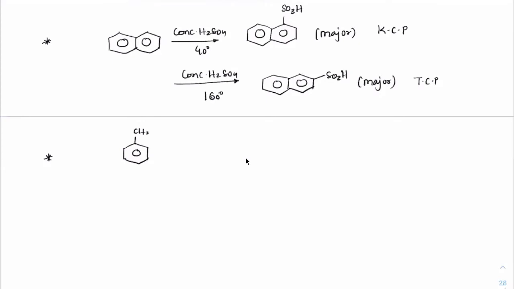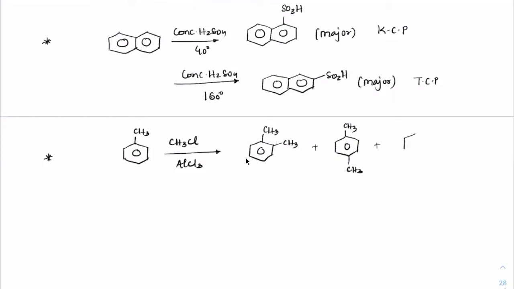If you take toluene and react that with CH3Cl in the presence of AlCl3, we would get ortho and para substituted products. So we'll get CH3 here, and we can get CH3 here, correct? Plus you can get some part of the meta product also. Now, usually when it comes to CH3, it should always give ortho and para products. But here the major product is this one, the meta.